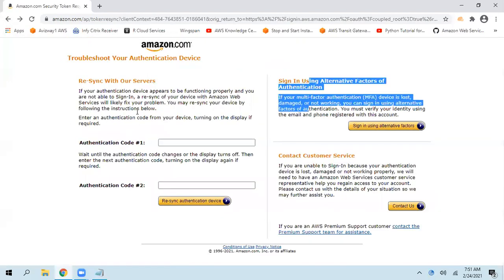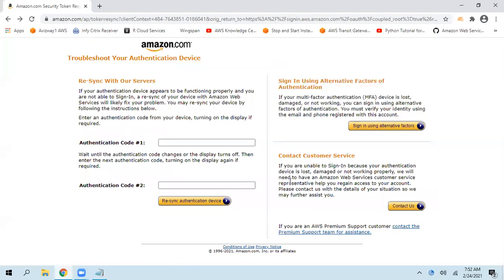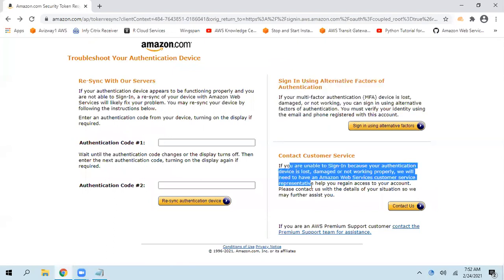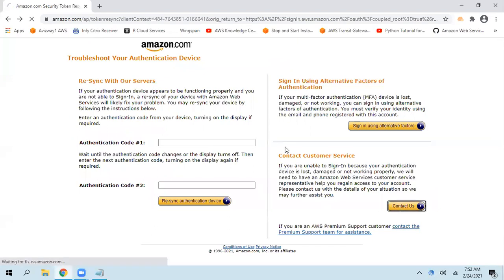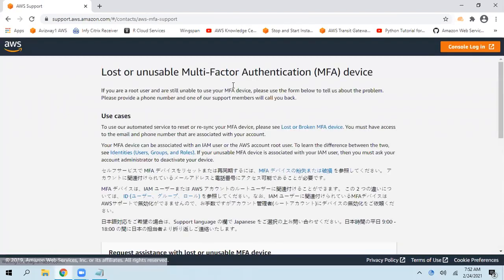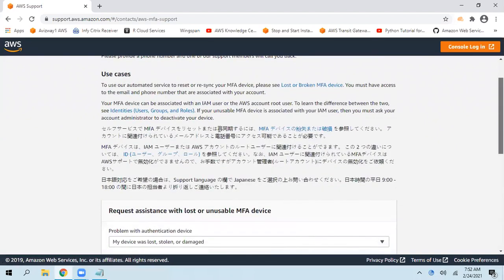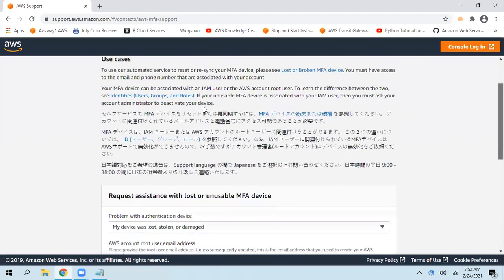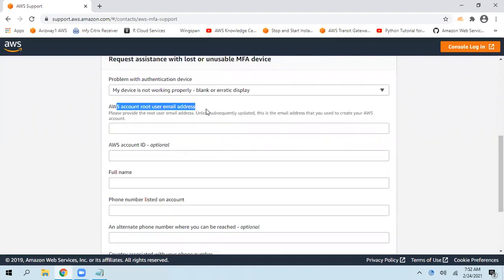If you accidentally uninstalled it, or you don't have access, you can also contact customer support. Click on contact us and fill in these details, like what issue you are facing. Then what is the account root user email address? What email ID you used to create this account?